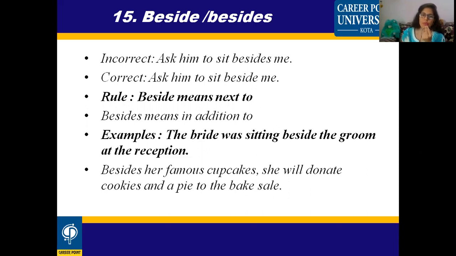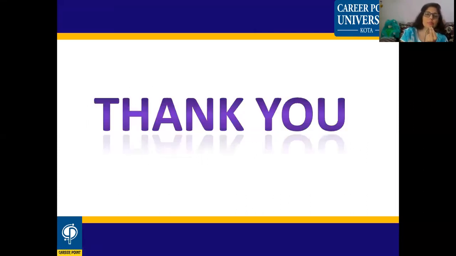Another example of besides: Besides her famous cupcakes, she will donate cookies and a pie to the bake sale. So apart from donating cupcakes, along with that, she is also going to donate cookies and pies to the bake sale. So besides means in addition to, along with that. So that's why, although the words are similar, you can see the difference has occurred by adding S in these two words.